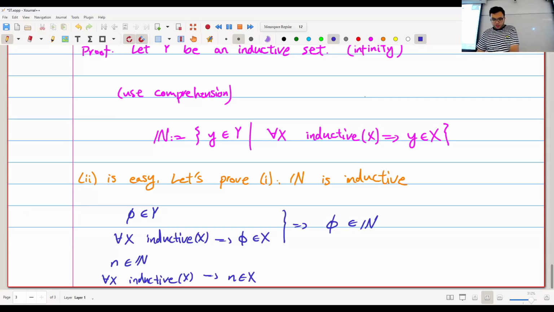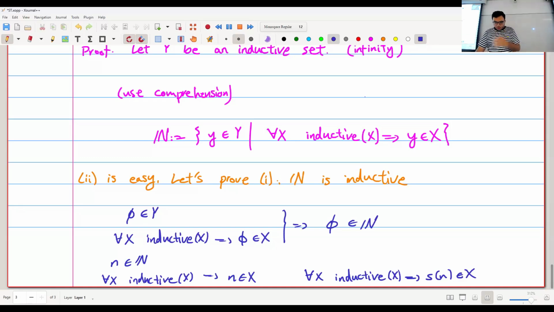So for every X that is inductive, I know that the successor of n is in X. This is again just using the definition of inductivity of X.